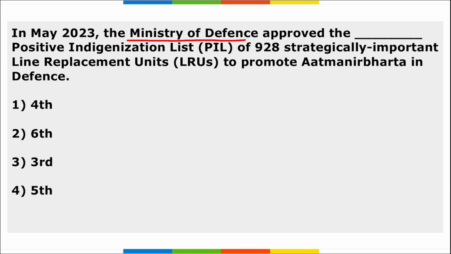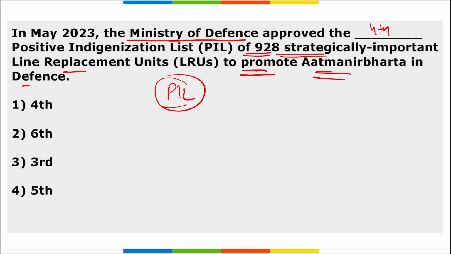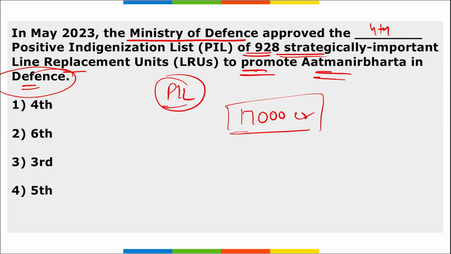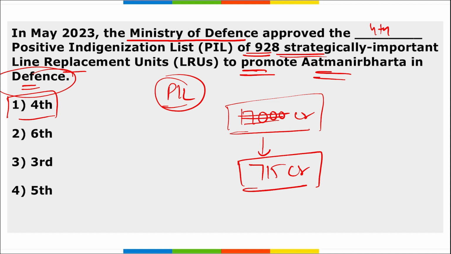Next, the Ministry of Defence approved the fourth PIL, that is positive indigenization, of 928 strategically important line replacement units to promote Atmanirbhar Bharat in the defense sector. So it is the fourth. Correction, the amount here is 715 crore rupees, right? The import substitution value of the list is 715 crore rupees, and there are 928 strategically important